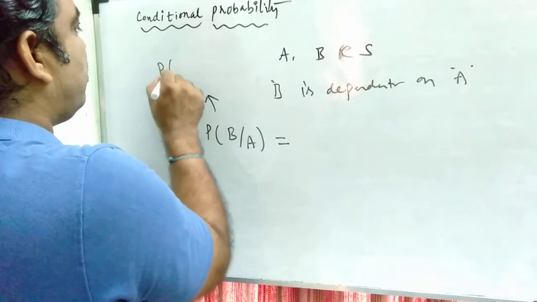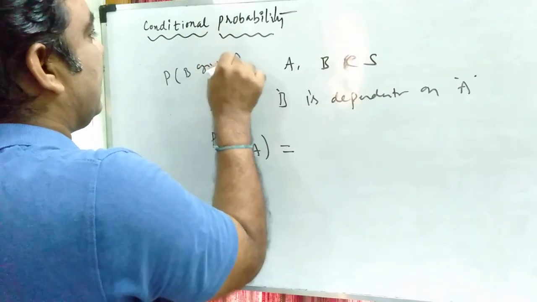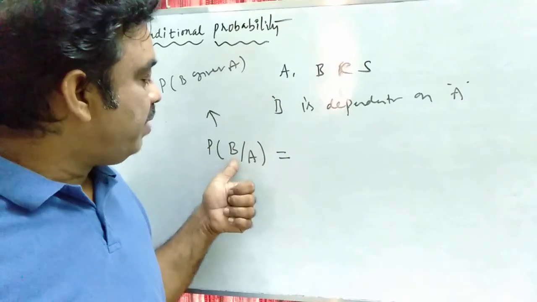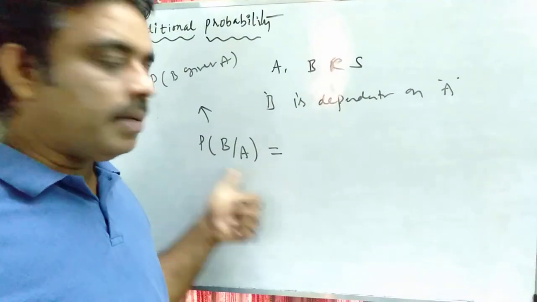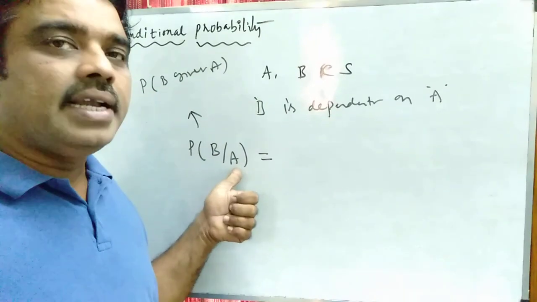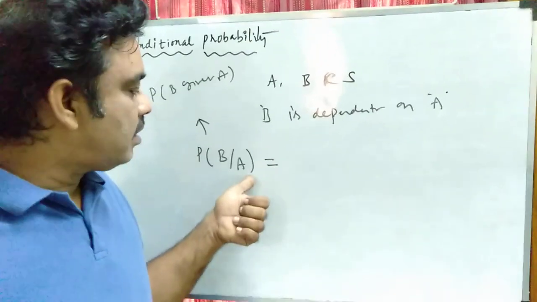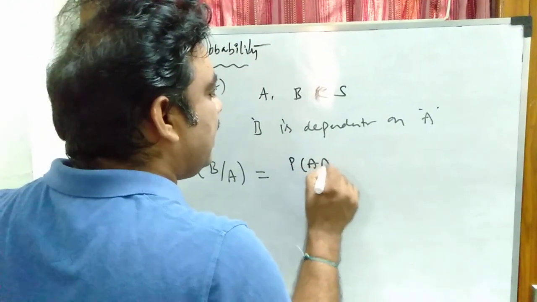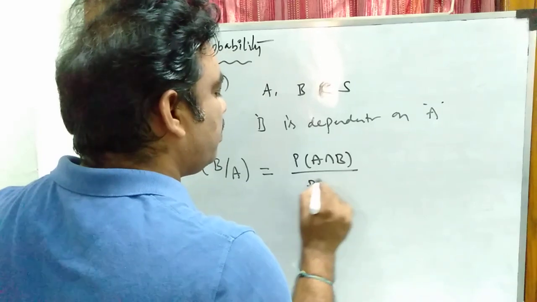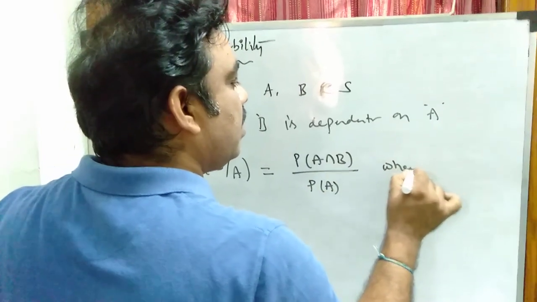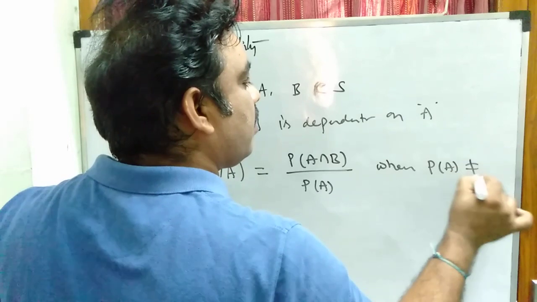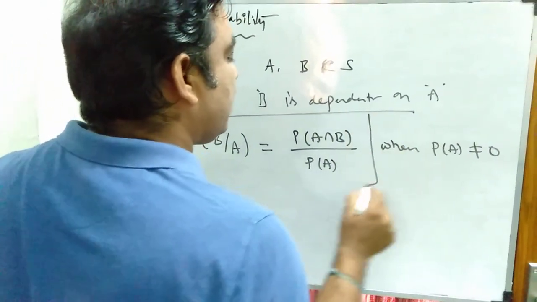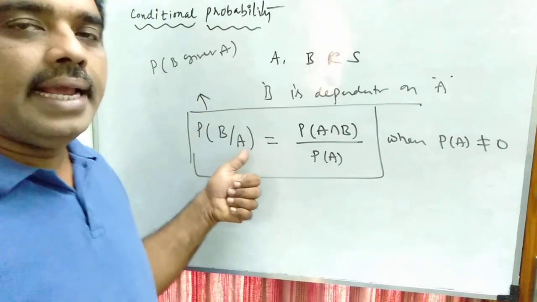Then the probability of B when the event A has already occurred, we read it as probability of B given A. We write it as the probability of B slash A. This means the probability of B when the event A has already occurred. So this defines P of A intersection B by P of A, where P of A must be not equal to 0. This is called the conditional probability. The probability of B when the event A has already occurred.